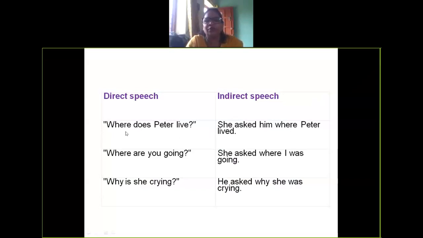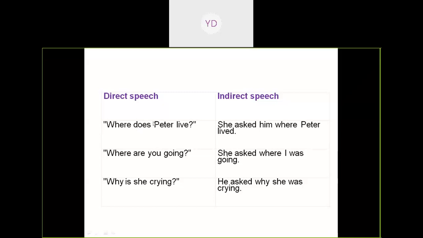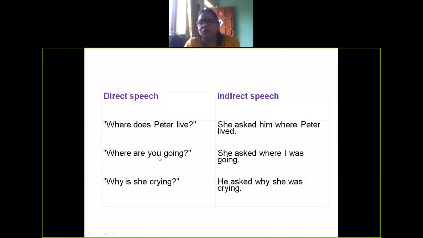Where is a WH word. So the WH word is retained and nothing will be used. If or whether, that is nothing is going to be used. And does and Peter, the word order will change. Does is positive, so it is going to be dropped. Okay. Positive do, does, did is dropped. So where Peter lived, live is going to change. Okay. Where are you going? She asked where I was going. Are is there. So it is going to interchange its position with the subject. And you is I here. Right? Second person changes into first person.